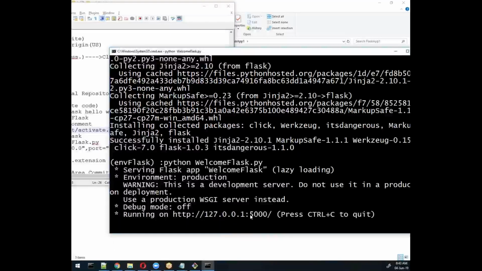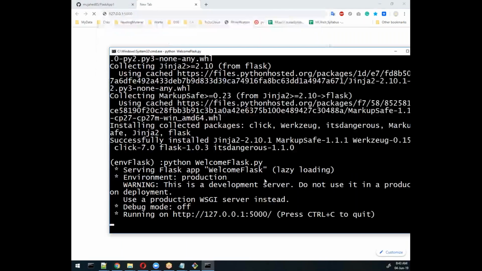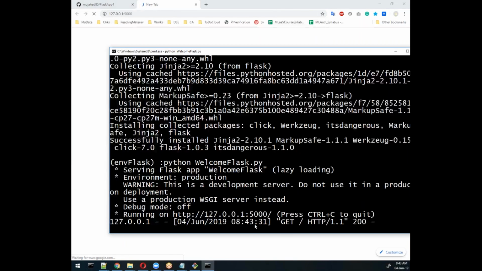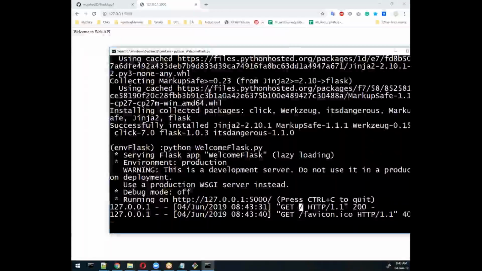See, the port number shows, and now I'll check here 127.0.0.1:5000, and then enter. When I enter it, it will give me one welcome message, because someone performs a GET operation and the slash is required. So we are getting "Welcome to web API." This is for the local machine.